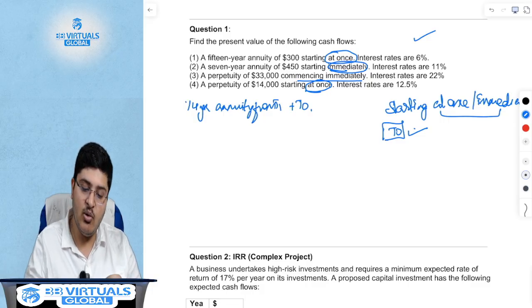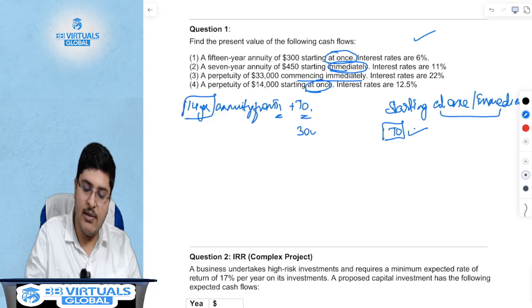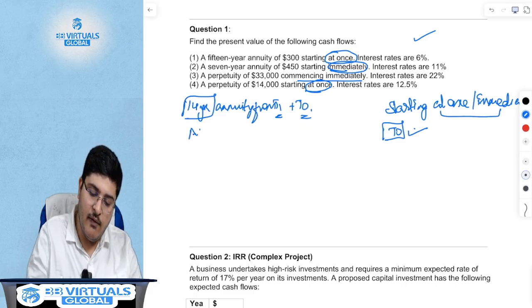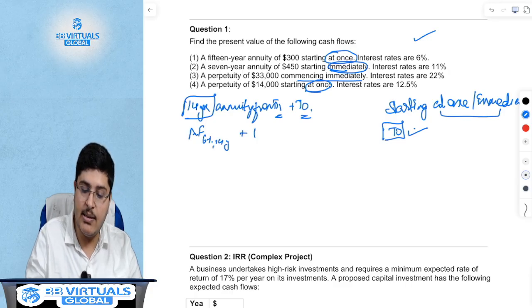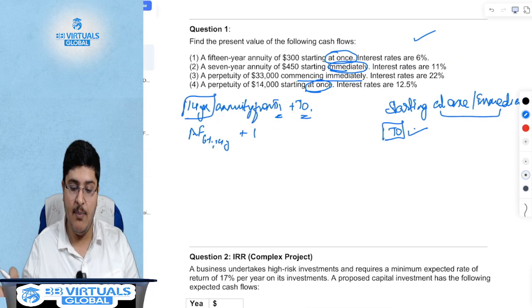So you will use the 15 minus 1, 14-year annuity starting at T1 plus the T0 cash flow. What is the T0 cash flow? It is 300. In other words, we use the 14-year annuity factor at 6% plus 1, because the value of rupee 1 today is rupee 1.